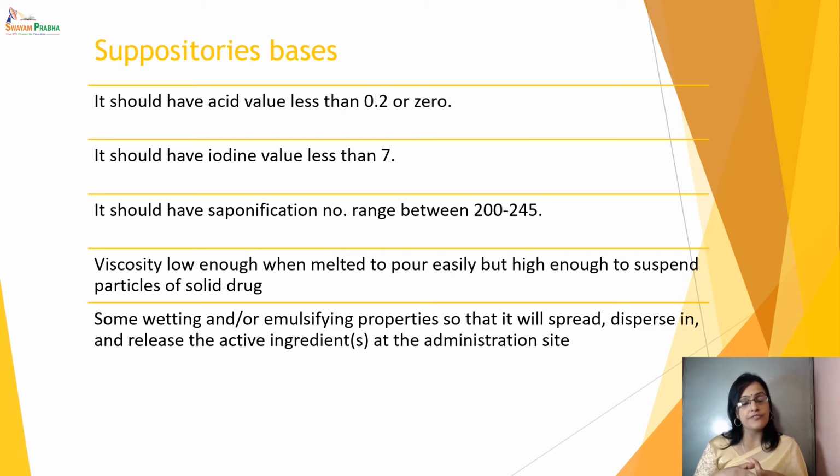Other properties which suppository bases should have: they should retain hardness and should not react with the excipients. This I also mentioned earlier. They should have good wetting and emulsifying property. They should have an acid value less than 0.2, an iodine value less than 7, and a saponification value ranging from 200 to 245.